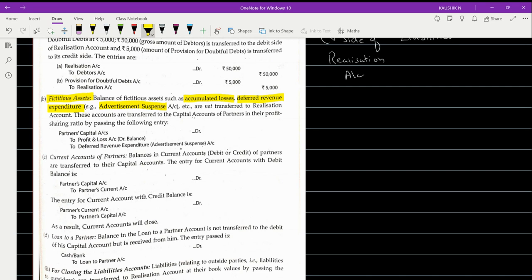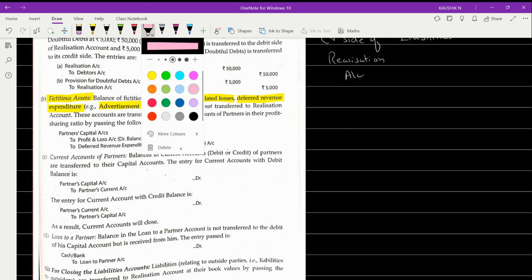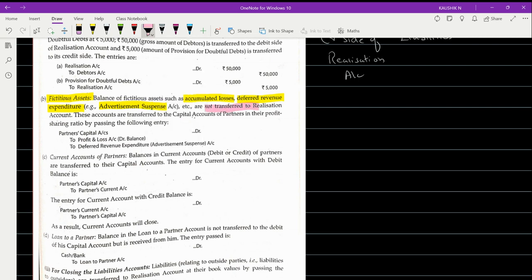Okay, just a minute. Not transferred to realization account, whereas it will be transferred to capital accounts of partners in the profit sharing ratio.